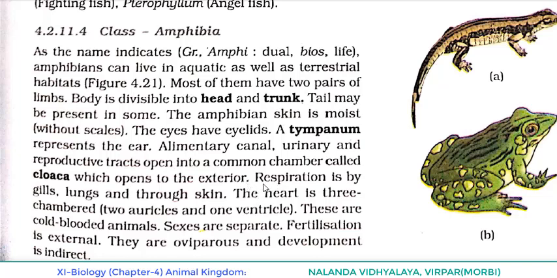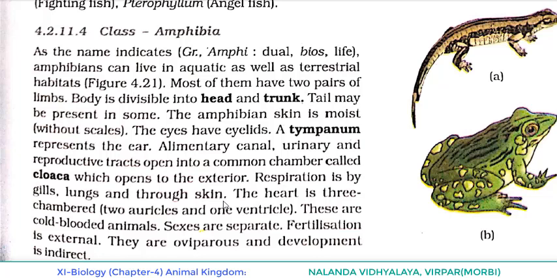Next point, respiration is by gills, lungs and through skin. You have to remember the points we learned earlier. When they are in water, gills help in respiration. When they are on land, respiration is through lungs.